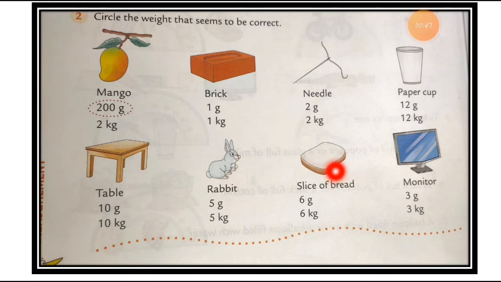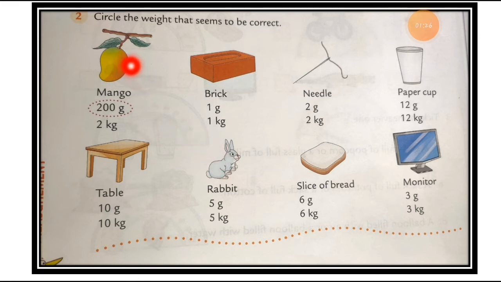So if you have the textbook, just take out this page, or if you don't have it, then you have to write down in the fair book this way: mango, and you have to write down these two options which are given in the textbook. You can see every object has two options given. You have to check those options and put a circle on the correct option. Here the first one is the example and it is already done with the answers.